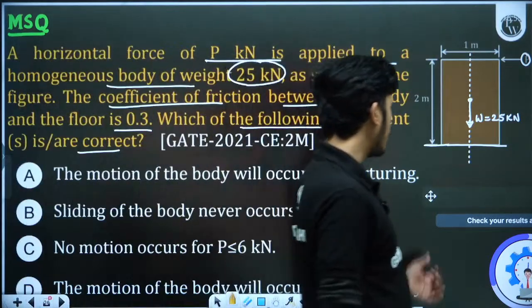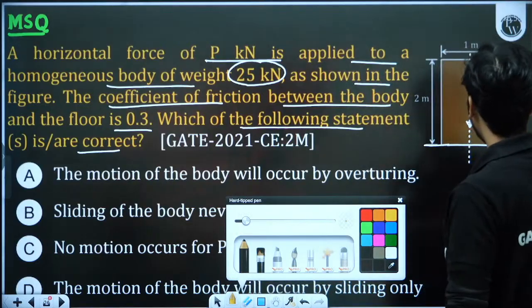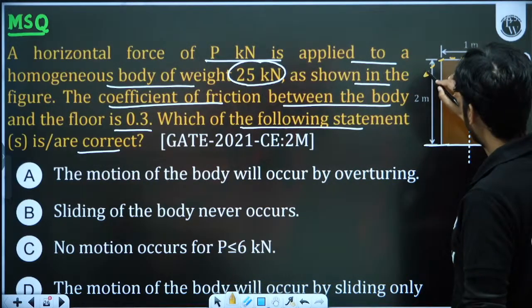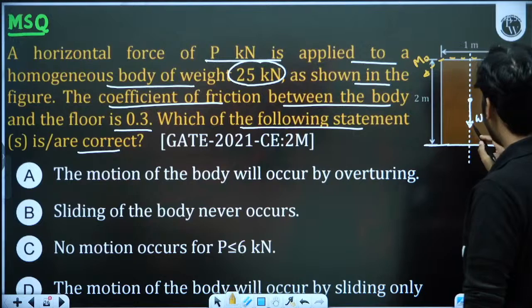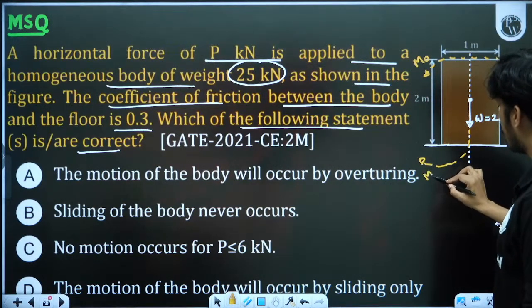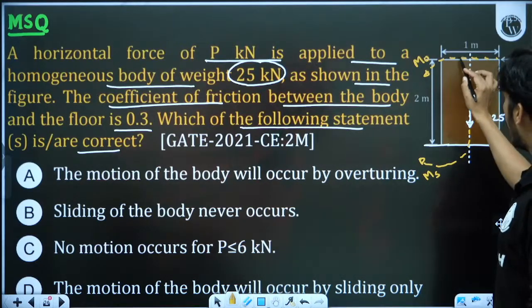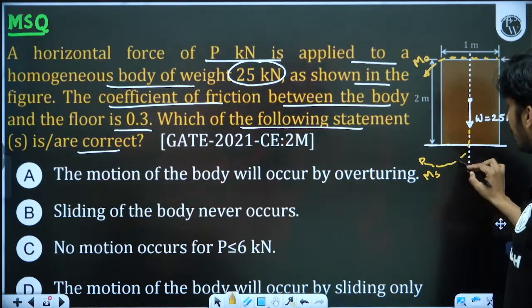Okay, everyone is giving the answer, so let us solve this. First of all, we will calculate the overturning moment. This P will give you the overturning moment, called MO. And this W will try to stabilize this. W will give you the stabilizing moment MS. So if MO is greater than MS, this will overturn. And if MO is less than MS, this will not overturn.